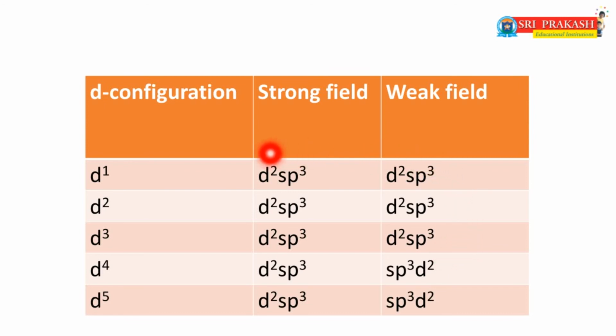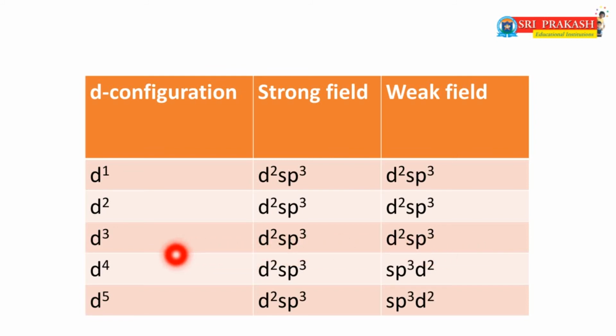That means in d1, d2, d3 systems, irrespective of the ligands, whether the ligand is strong field or weak field, these three systems must form inner orbital complexes. Now coming to our concept. In a d4 system, if a strong ligand is present, the hybridization is d2sp3. If a weak ligand is present, the hybridization is sp3d2.